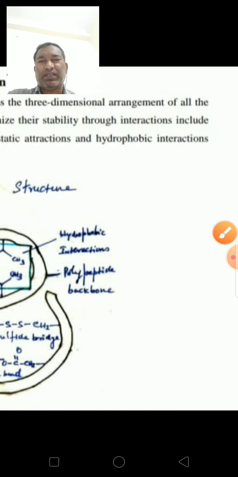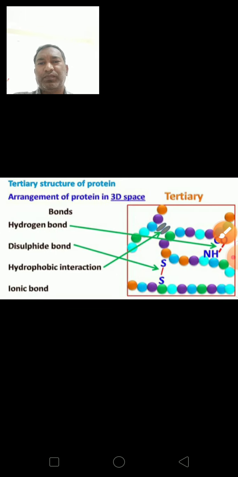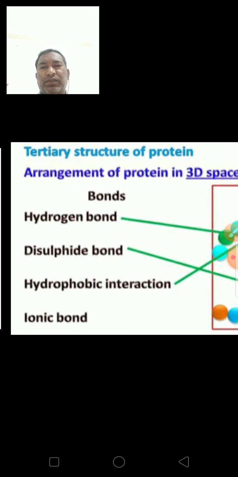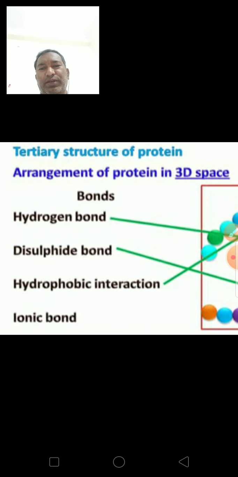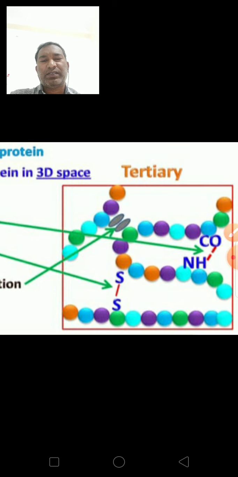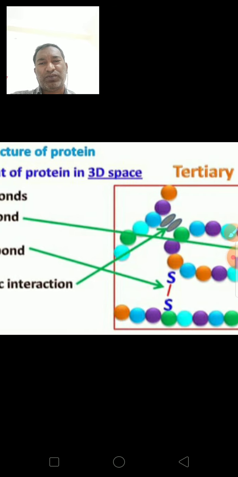See here, one more diagram. Tertiary structure of protein: arrangement of protein in 3D space. So this tertiary structure is stabilized by hydrogen bonds, disulfide bonds, hydrophobic interactions and ionic bonds. See here hydrogen bonds: a hydrogen bond between the oxygen of carbonyl and the hydrogen of nitrogen.